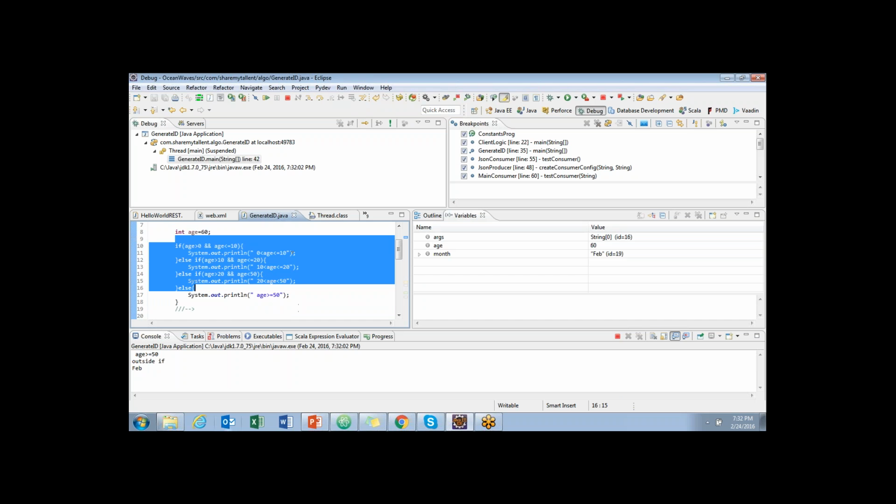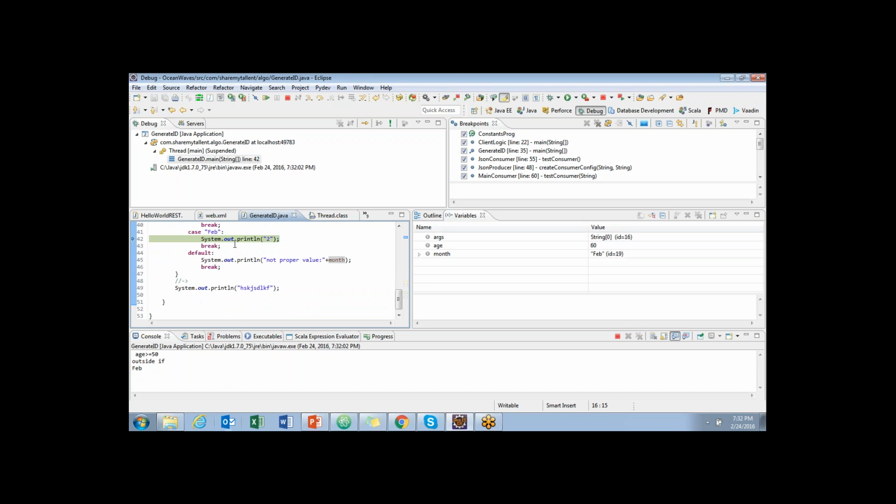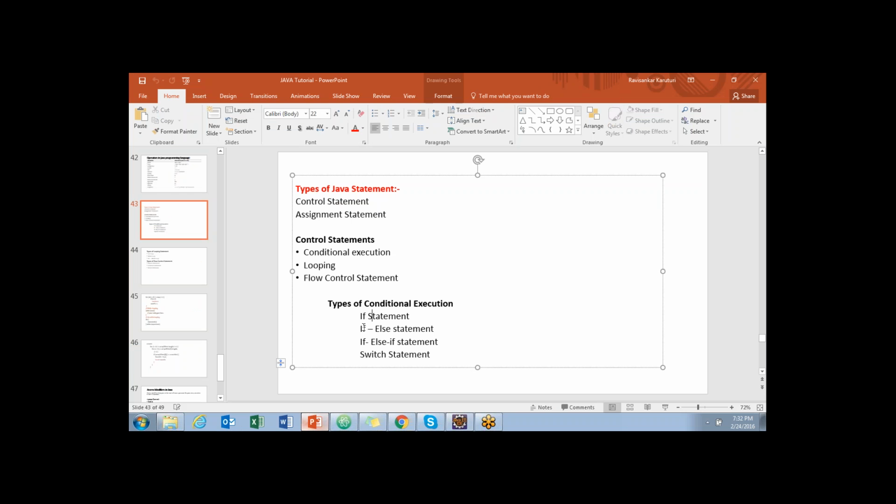Got it, Vishnu? Yes. That is the difference between switch and if else. Mostly we come across scenarios using if and else or if else if cases. Very rarely do we get switch, but switch is also a nice one. If you get any chance, just try to use it. That is about if else, if else if and switch.